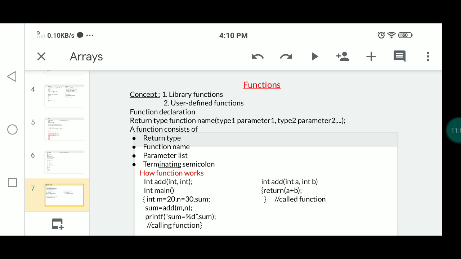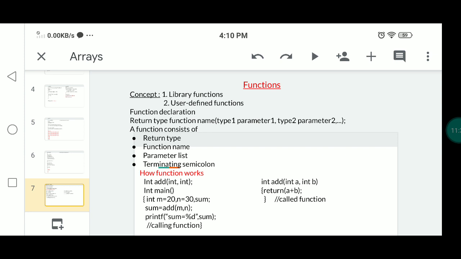This is a simple example. Here it is a block of coding with two parameters a comma b, which can perform the specified task. What is the task here? Addition of two numbers.